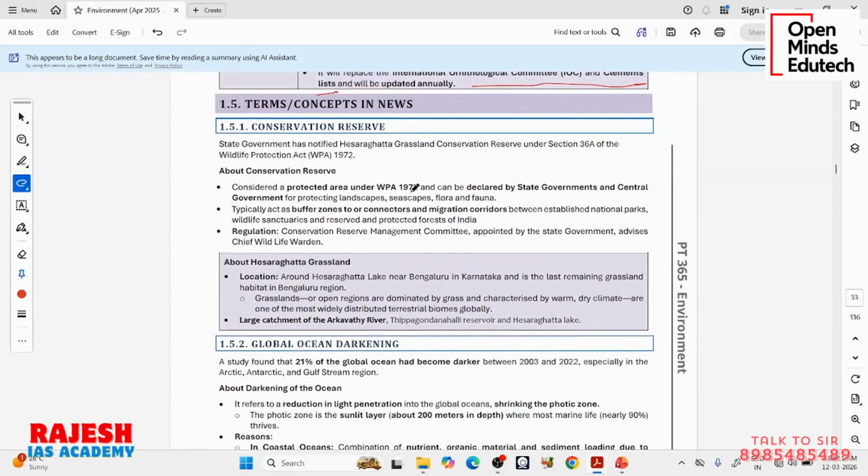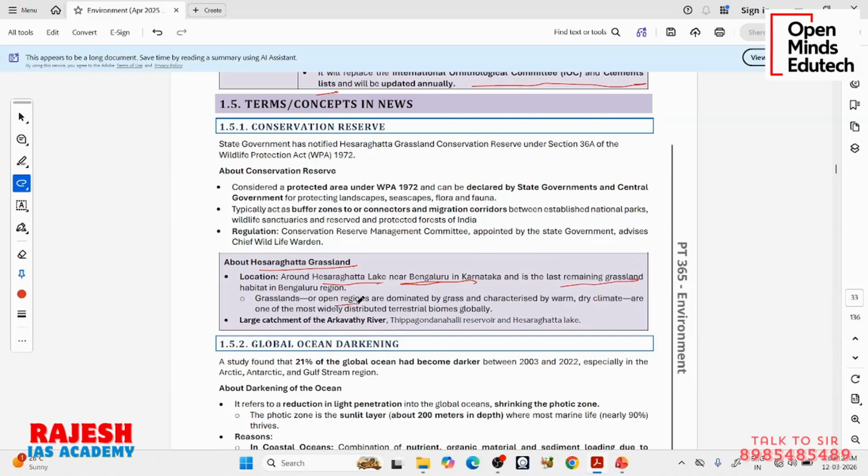So if you see, there is something called Hesaraghatta. I will come to the news. See here, Hesaraghatta grassland. There is also Hesaraghatta lake. It is near Bengaluru in Karnataka. Around the Hesaraghatta lake, there is a Hesaraghatta grassland. Grassland means not a desert, not a forest, an area in the middle, a plain area with trees. This grassland is one of the last remaining grasslands in this region.